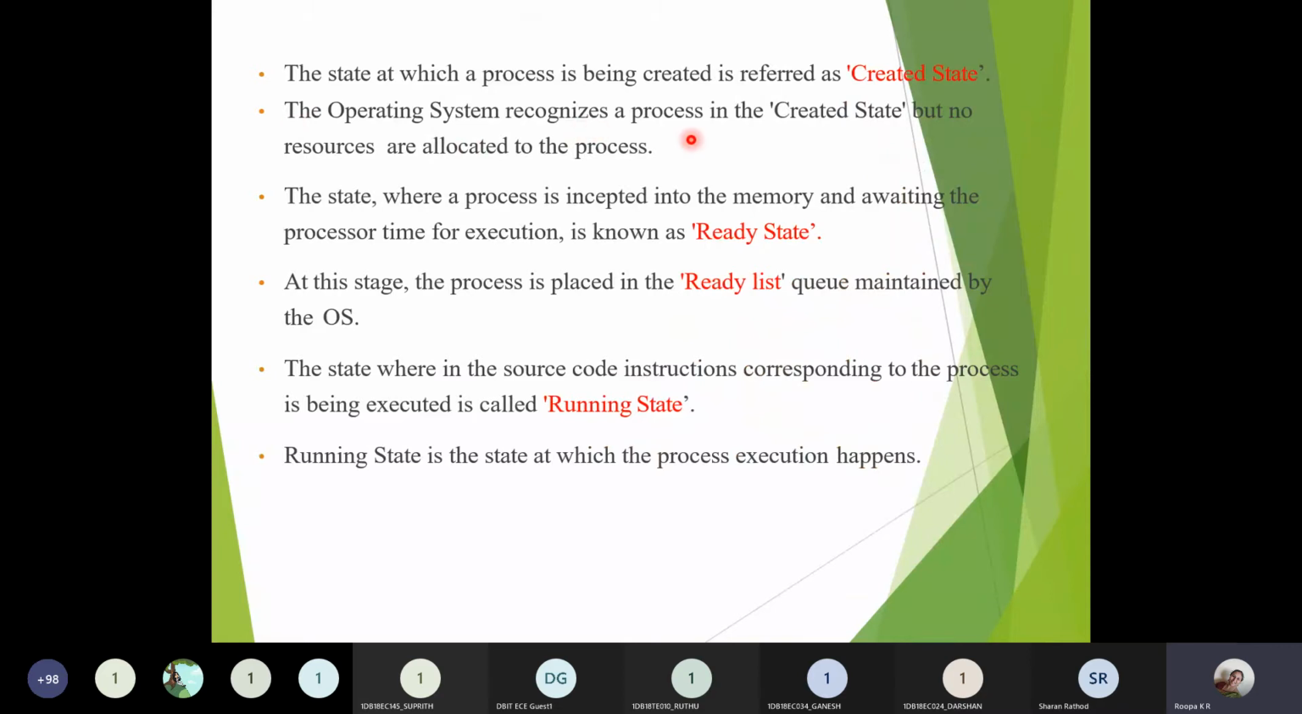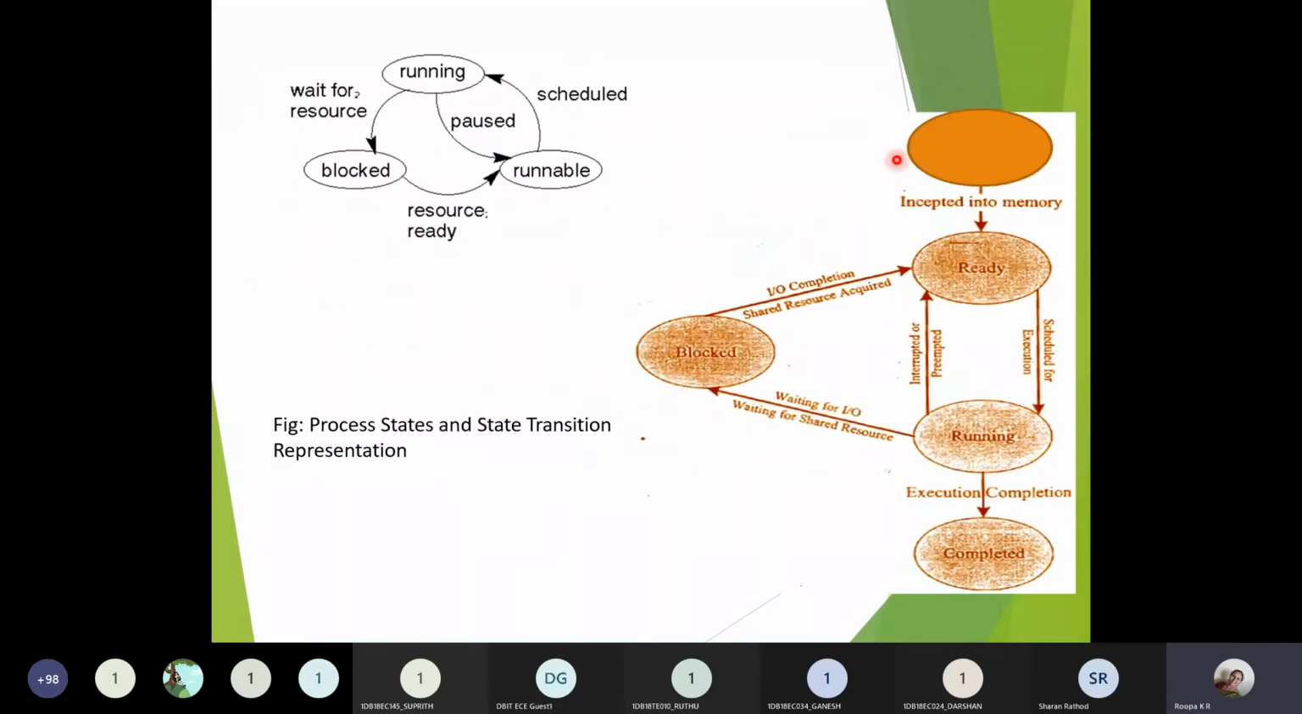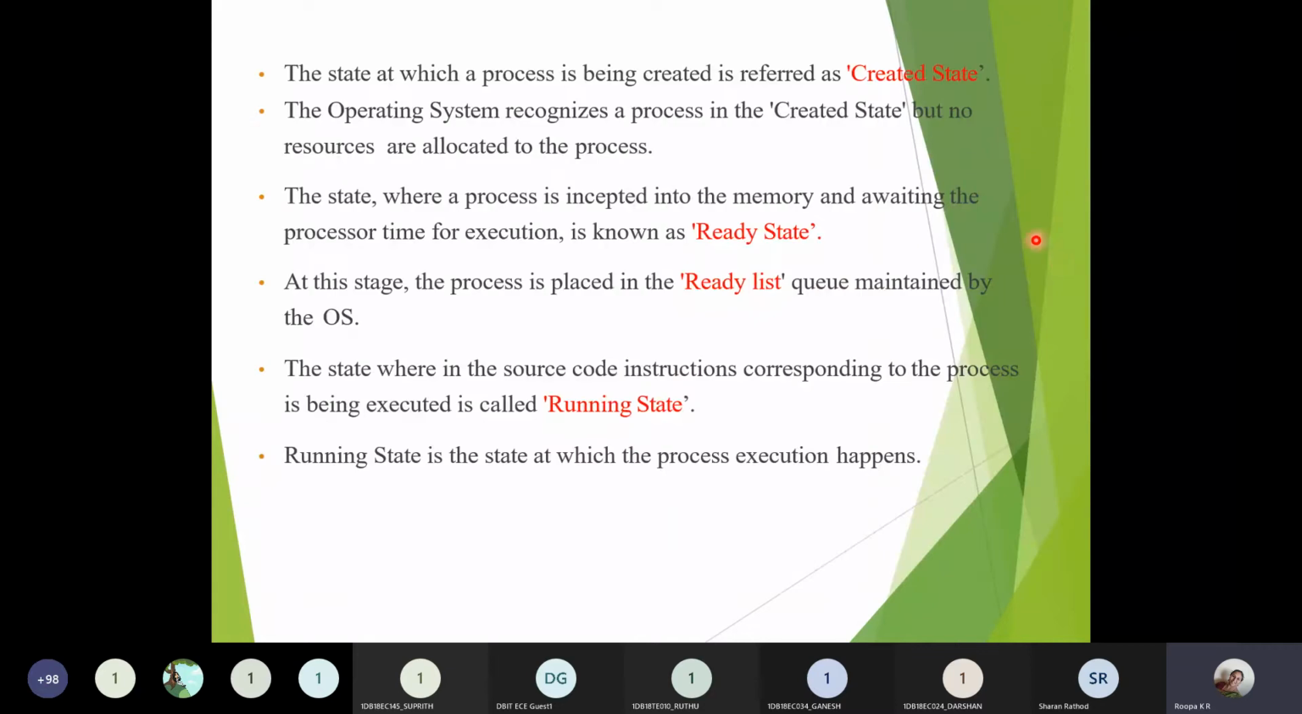Next, the operating system recognizes a process in the created state, but no resources are allocated to the process. It is created, the program is stored, but none of the resources will be allocated here. Once it goes to ready state, then only the resources will be allocated. The state when the process is inserted into the memory and awaiting the processor time for its execution is called as ready state. Whatever process goes to ready state will be stored in the ready list here.